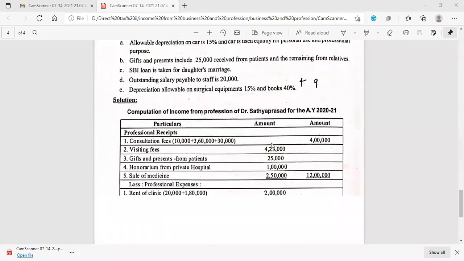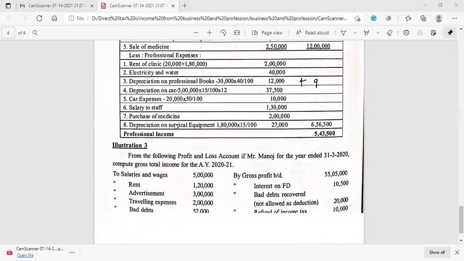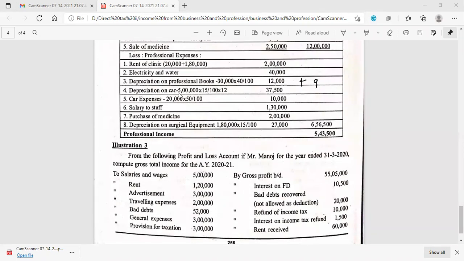And here depreciation is there. Depreciation on car 5 lakh at 15%, into 1/2. This is 1/2 because the car is used partly for profession and partly for personal purpose. In the problem itself, they have given 50/50.